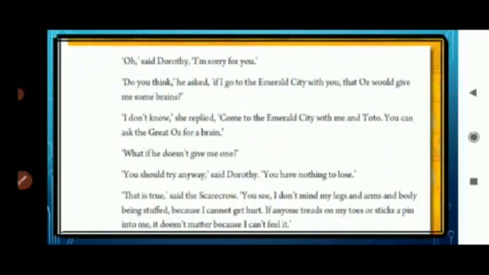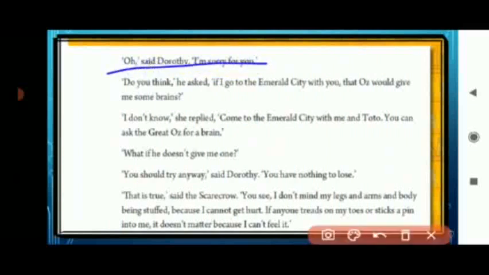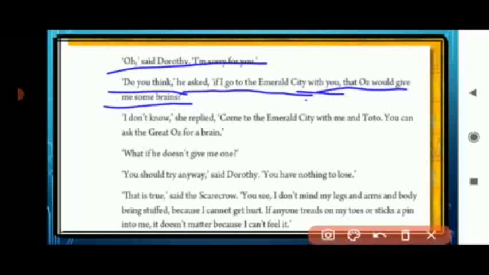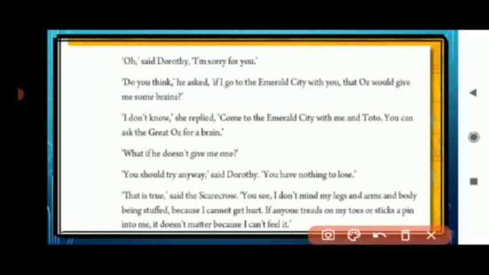"Oh," said Dorothy, "I am sorry for you. I didn't know that you don't have brains." "Do you think," he asked, "if I go to the Emerald City with you, that Oz would give me some brains?" The Scarecrow is asking, if I go to the Emerald City with you, will the magician Oz give me some brains?